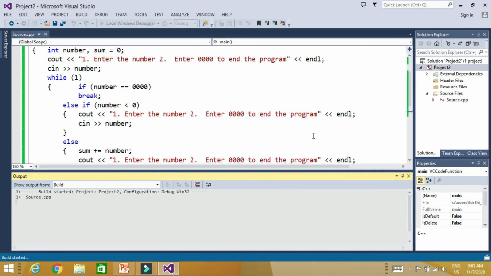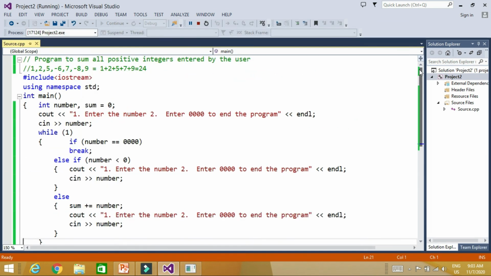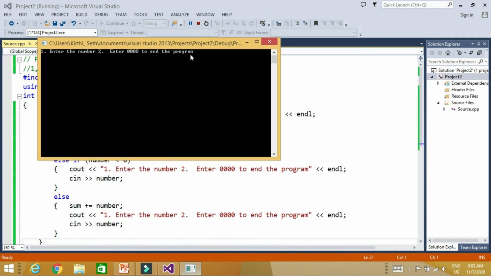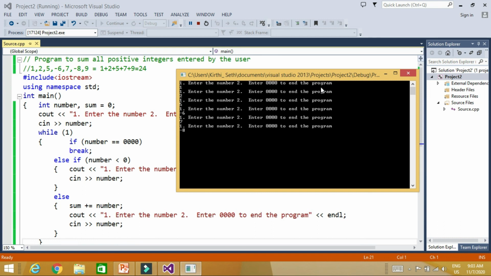So let's run and check how this program is working. We will check the program with the same input. So let's say it is 1, 2, 5, minus 6, 7, minus 8 and 9. Now I want to exit. So 0, it will break the loop and give you the sum.